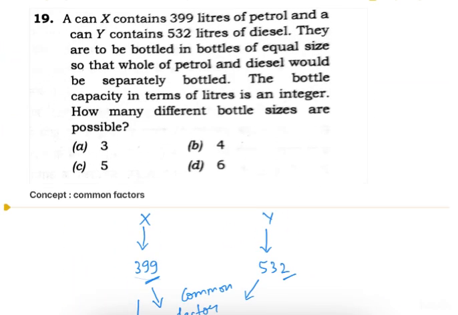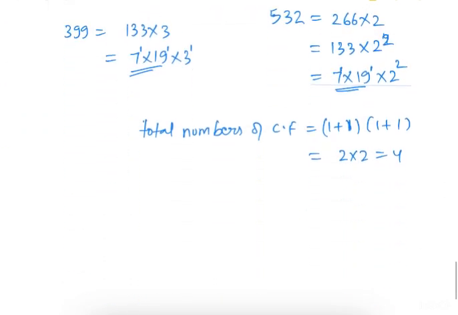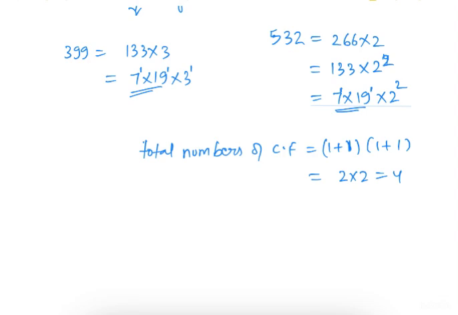So how many different bottle sizes are possible? 4. What are those sizes? If the question asks us, they will be 1, 7, 19 and 133.